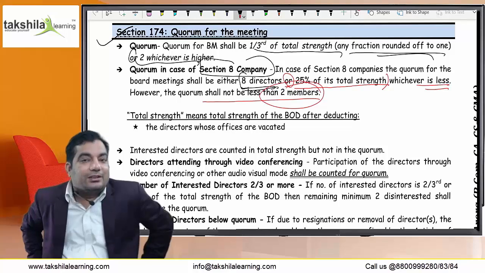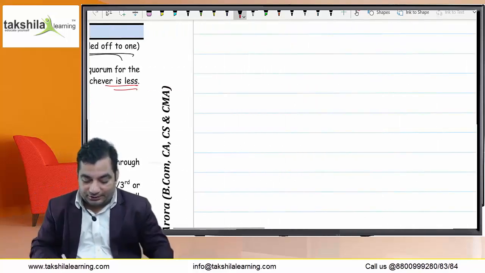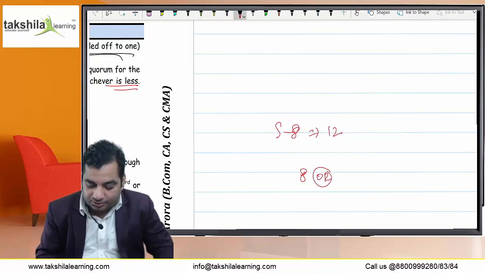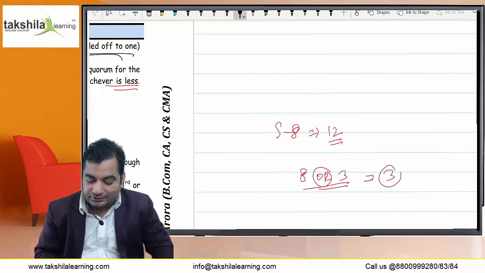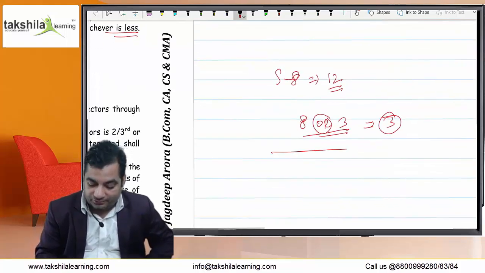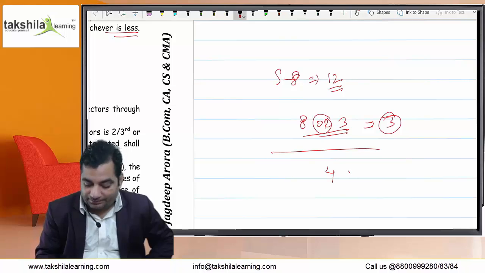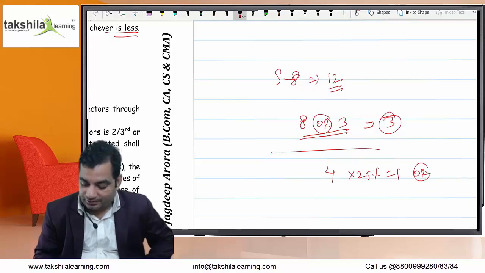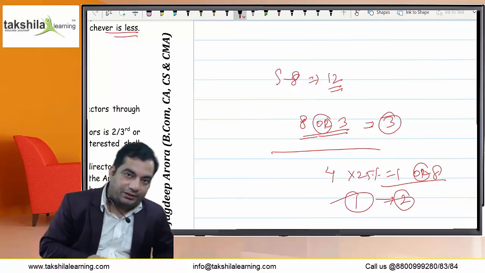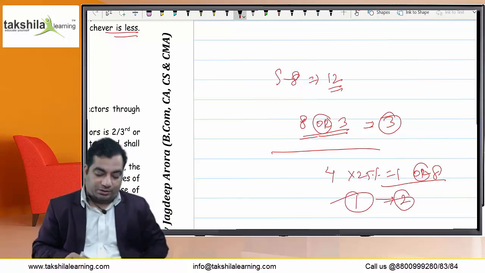In the case of a section 8 company, let us suppose there are a total of 12 directors. So 8 or 25% of total strength, that is 3, whichever is less. So 3 directors shall constitute a valid quorum. Let us suppose the directors are 4, then 25% is 1, 8 directors, whichever is less is 1. But quorum is minimum 2. How can a single person hold the board meeting?